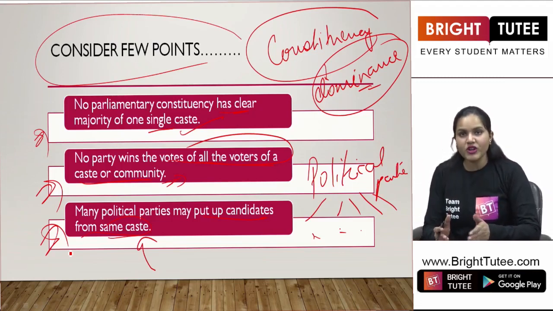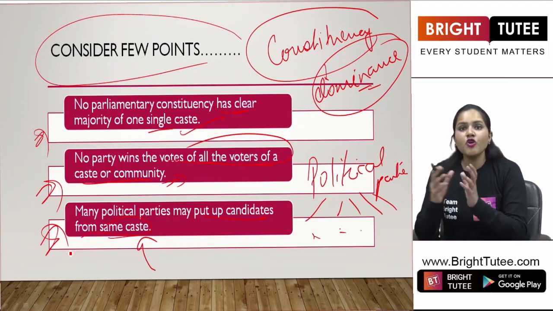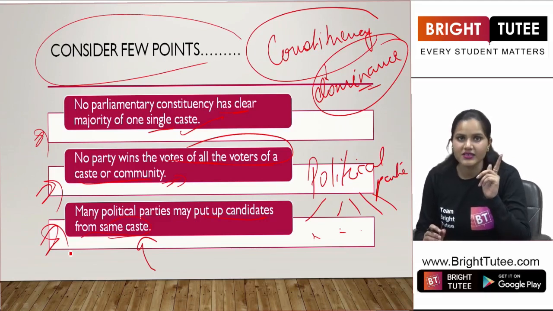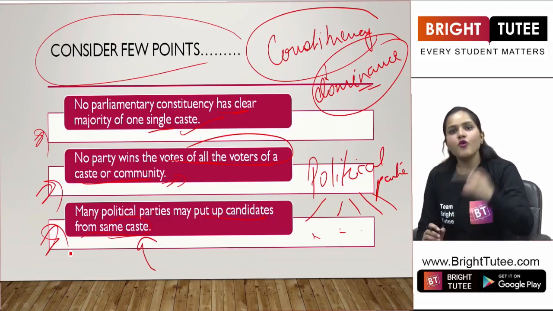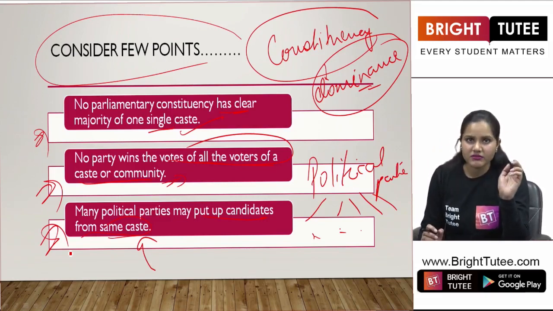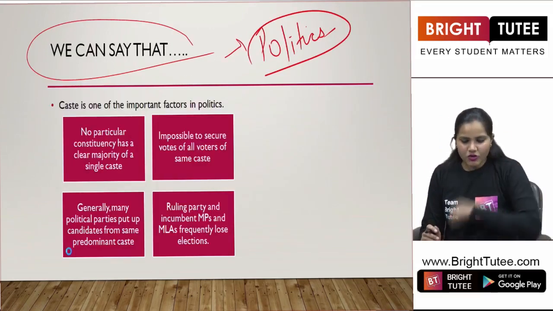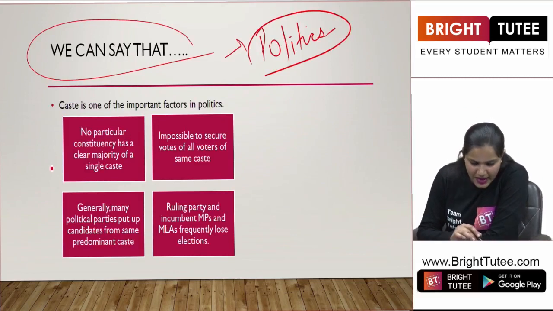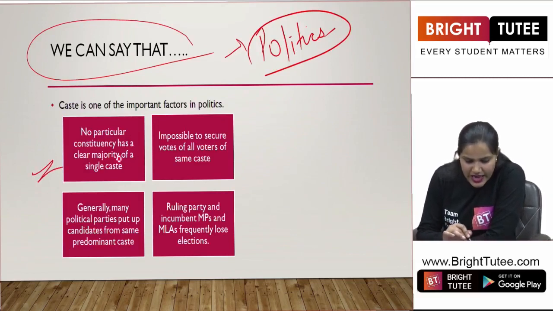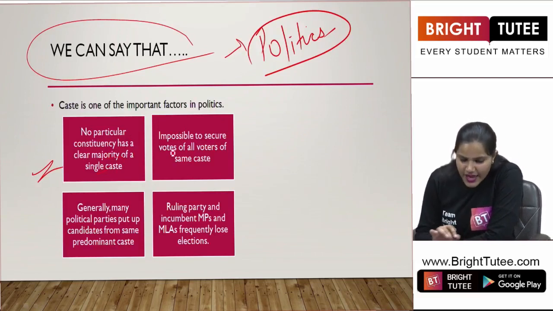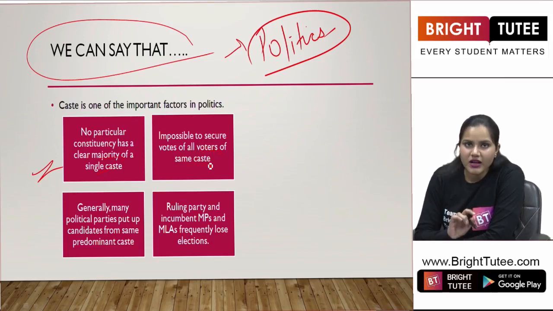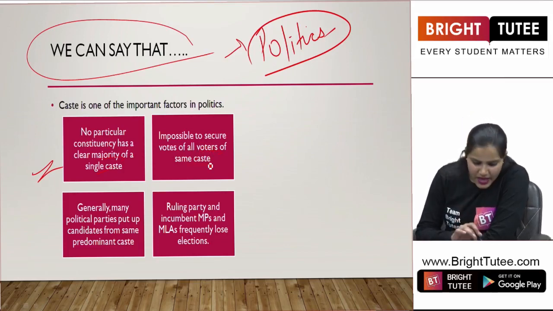Some of these points clearly show that no particular party is getting the vote of only one single caste, and not all the voters from a particular caste are voting for the same party. So the conclusion we can draw here is that no particular constituency has a clear majority of one single caste. It is definitely impossible to secure the votes of all the voters of the same caste, like I told you right now.